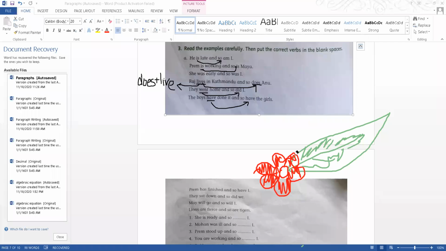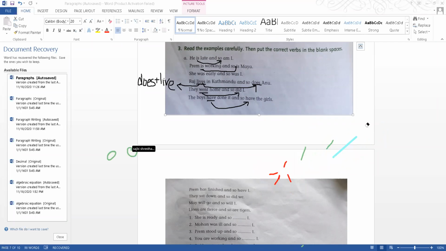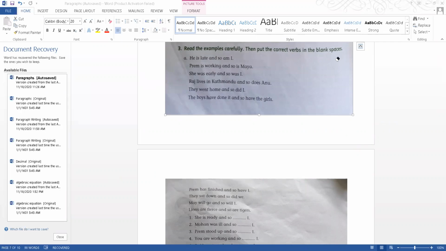Sir, yes, read the examples carefully. Where is the example from? This is all example. You're filling in the blanks, starting. Any confusions? Any questions from me? If you don't, you can start. Those who have understood, you can start.